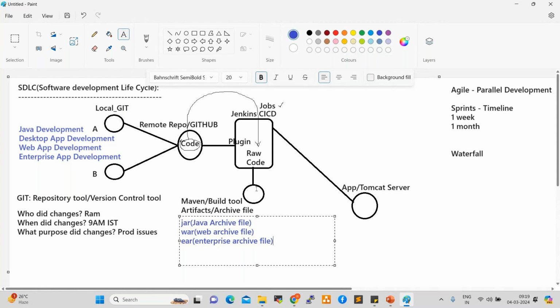For example, Maven generates a war file here. Once it is generated, it is given back to Jenkins. Jenkins will push the war file to the application server. Here we deploy the war file, right? So this is the flow every project team is following currently.